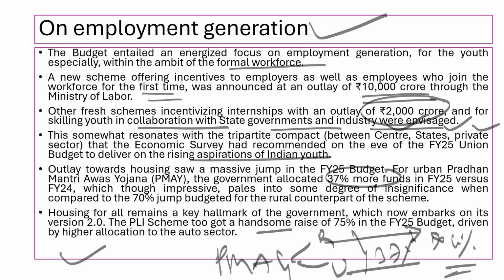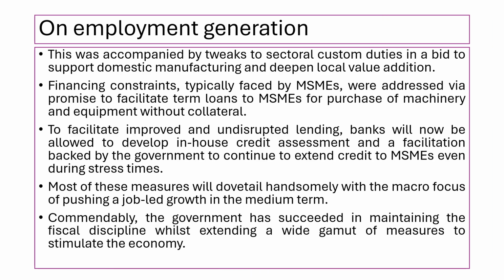The Production Linked Incentive scheme also got a good rise, with 75% more allocation in the present budget. There are several other things included in the budget. Customs duties, in order to support manufacturing and deepen the supply chain and local value addition, have been reduced.